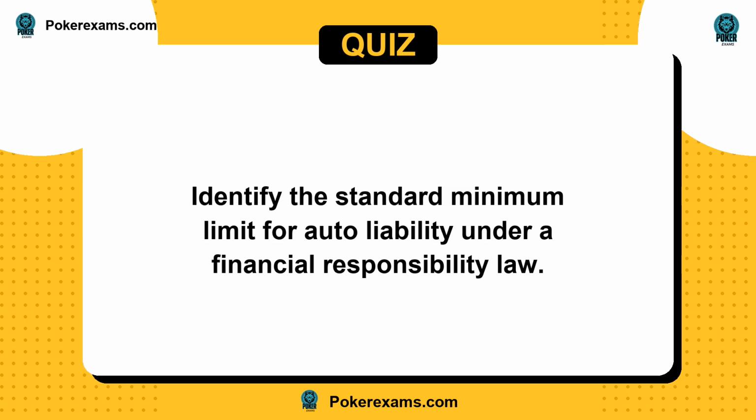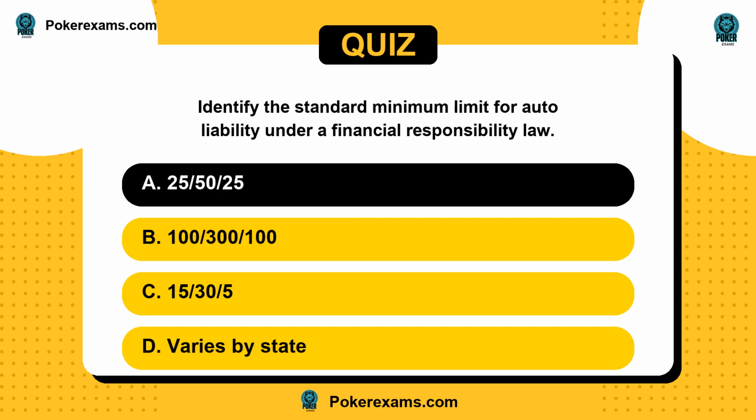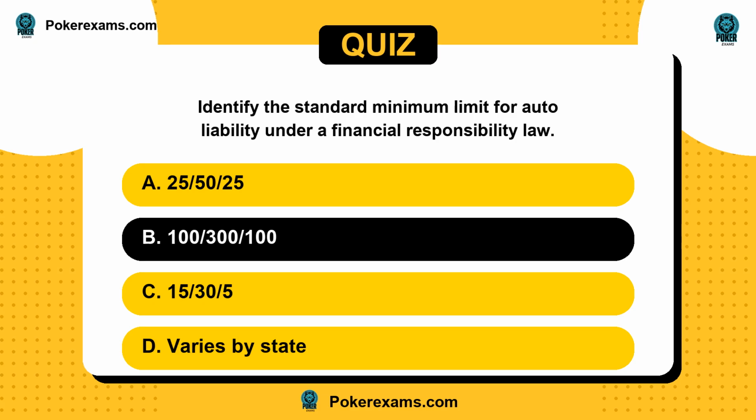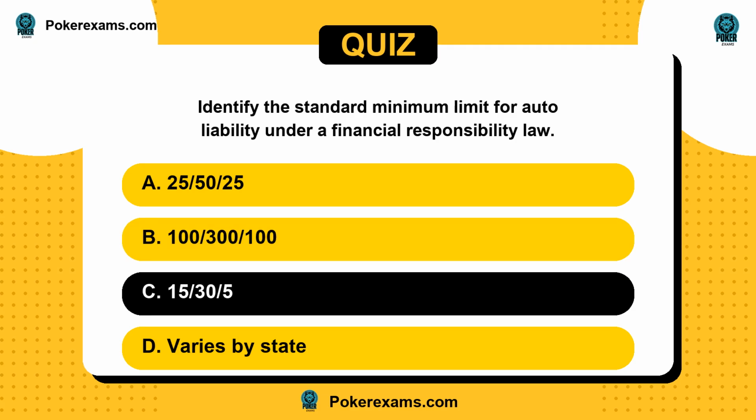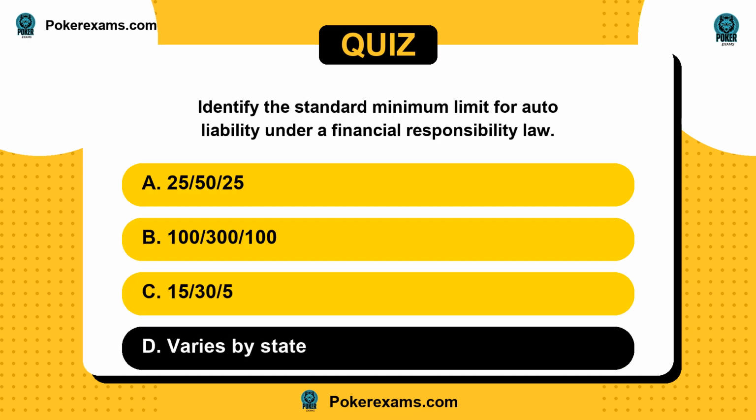Next question. Identify the standard minimum limit for auto liability under a financial responsibility law. Is it A, 25/50/25? Or B, 100/300/100? C, 15/30/5? Or D, varies by state?